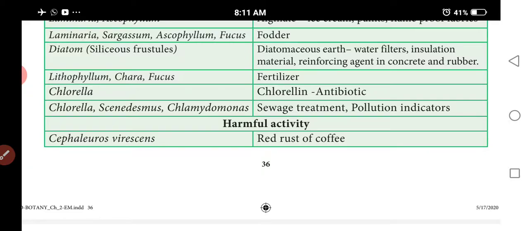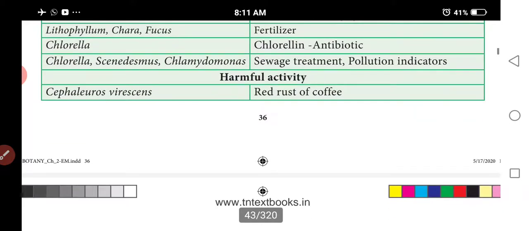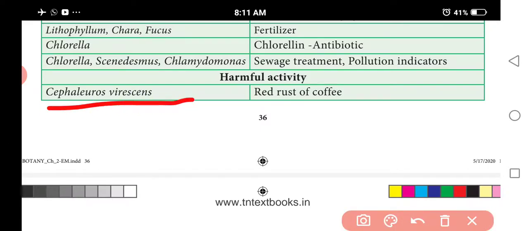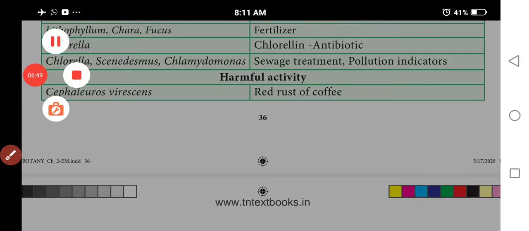Next is harmful activity: Cephaleuros virescens. This is a very important question at the point of the examination. Cephaleuros virescens is a green alga, parasitic on tea leaves, and causes a disease called red rust of tea. Similarly, Cephaleuros coffeae is parasitic on coffee plants. So, you understand?